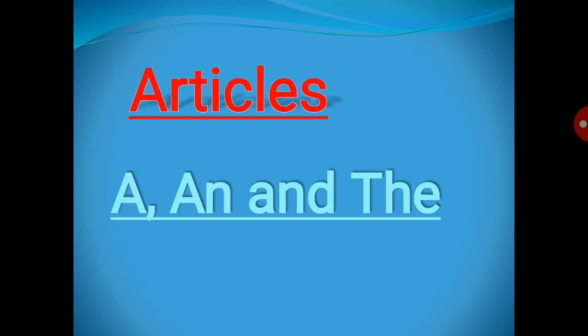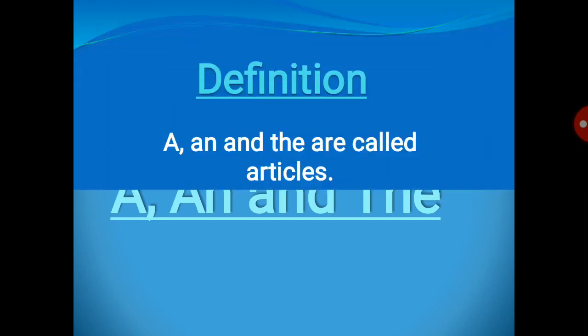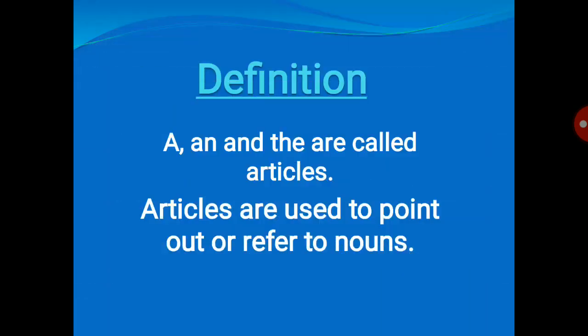First we'll see the definition. A, an, and the are called articles. Articles are used to point out or refer to nouns.